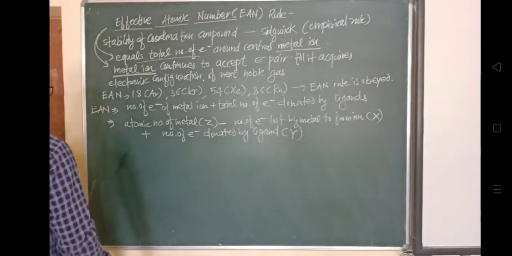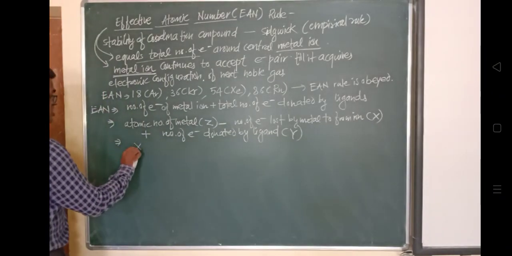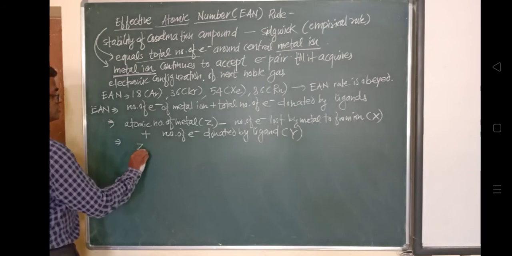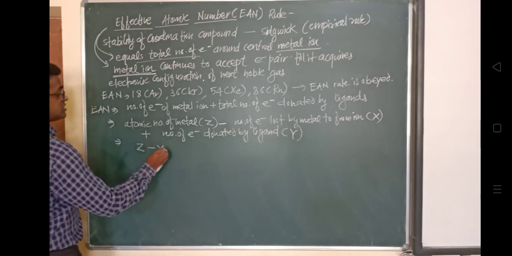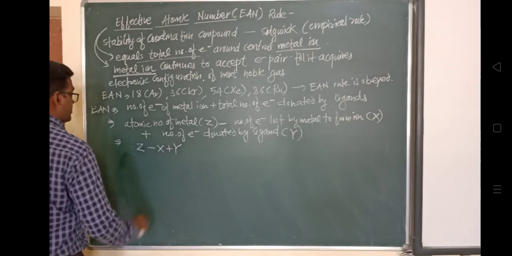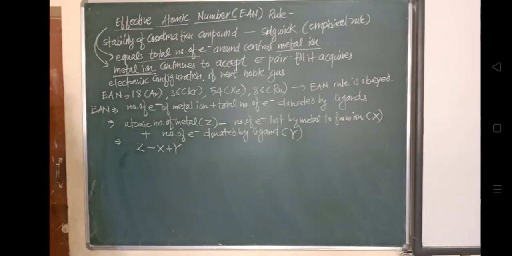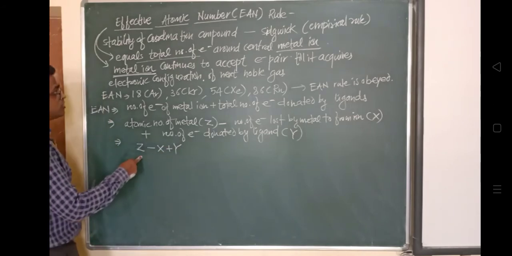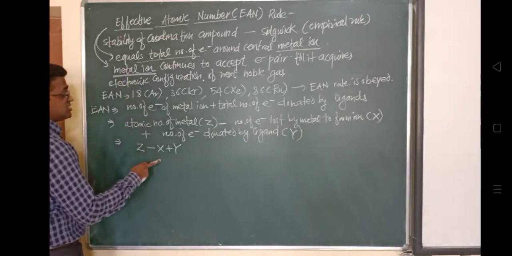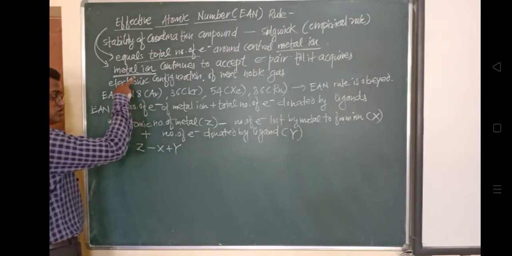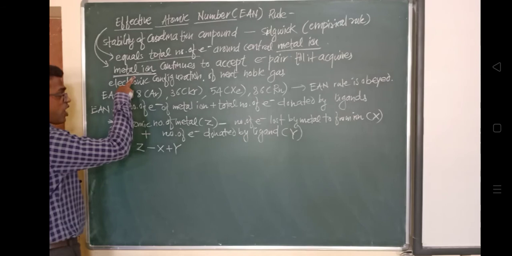And there are 6 ligands present. You can see how many ligands are present in this? There are 6 ligands. Now look, one ligand will donate 2 electrons, because it is an electron pair we are talking about. One atom donates 1 electron pair. So 1 electron pair means what?